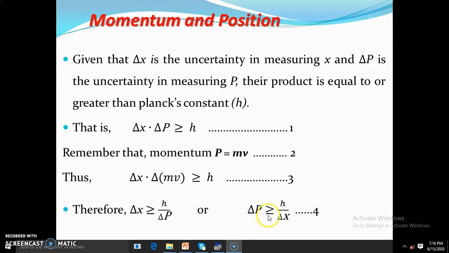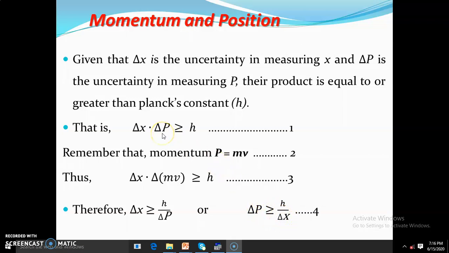From this equation, if we know the momentum of a particle more precisely, then we know the position of that particle less accurately, because change in P is greater than or equal to 1 over change in X multiplied by h, which means change in P is inversely proportional to change in X.